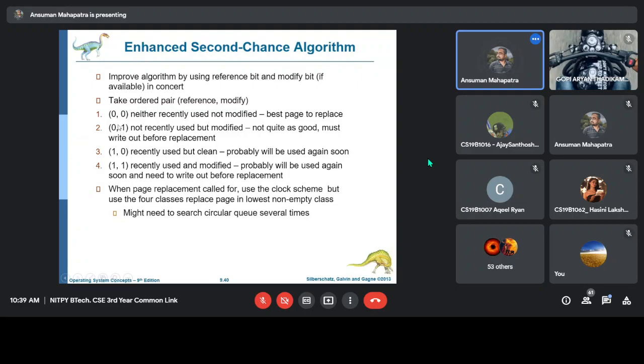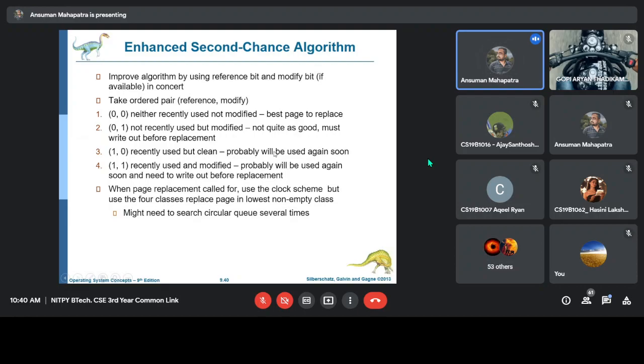So there are four possible combinations: 0 0, 0 1, 1 0 and 1 1. 0 0 means neither recently used nor modified. 0 1 means not recently used but modified. If it is modified, then it is not quite as good for replacement, as it must be written out before replacement. It is not good for replacement because you have to write it back to the hard disk after the replacement is done.